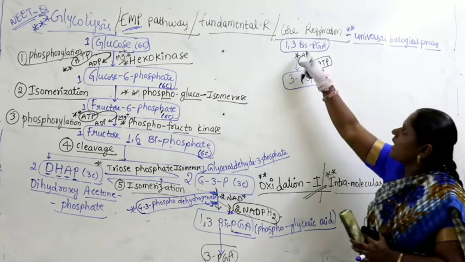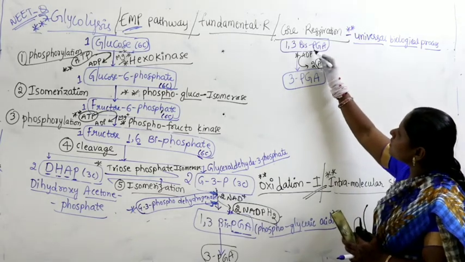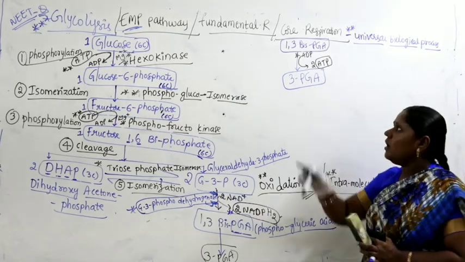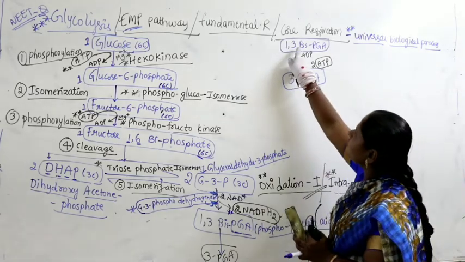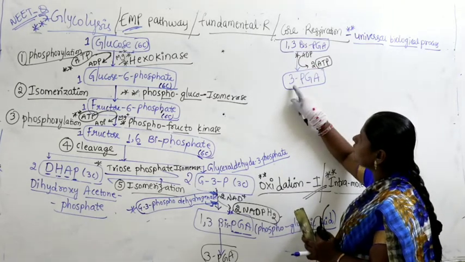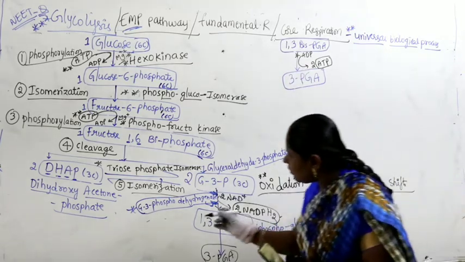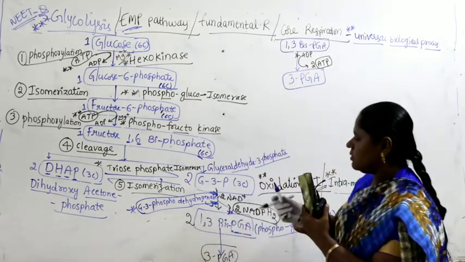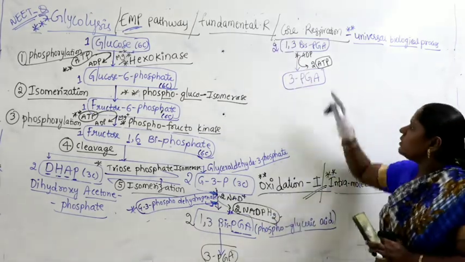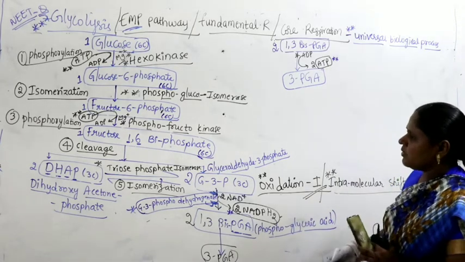Why? Because bi means 2 phosphorus. 2 phosphorus are coming out. So here bisphosphoglyceric acid converts into 3-phosphoglyceric acid. First phosphorus attached to first carbon, next phosphorus attached to third carbon. Third carbon phosphorus is as it is. First carbon attached phosphorus is coming out. How many molecules are here? 2 molecules. So here also you find 2 molecules. So there is a production of ATP. ATP is produced. So what is the name of the reaction?